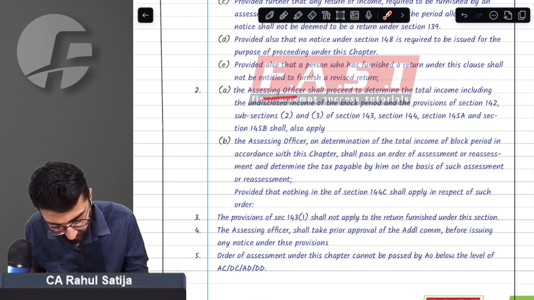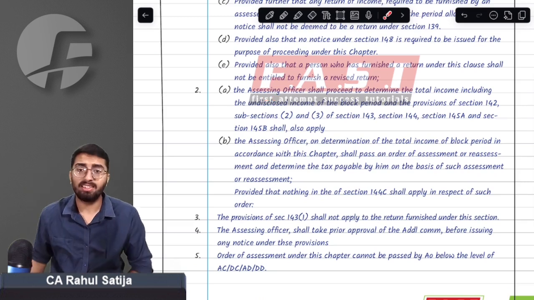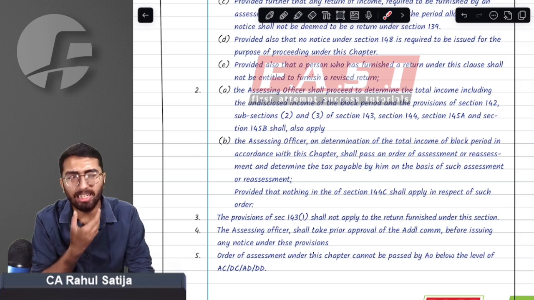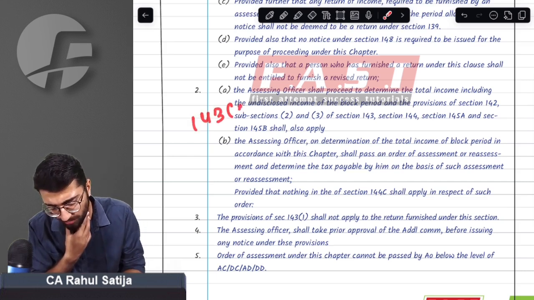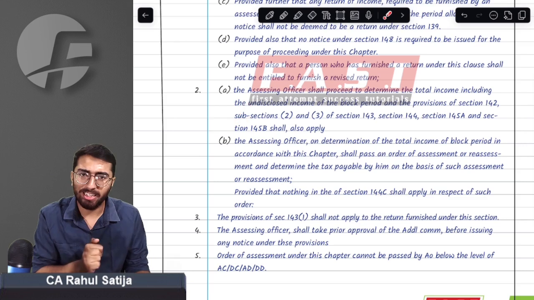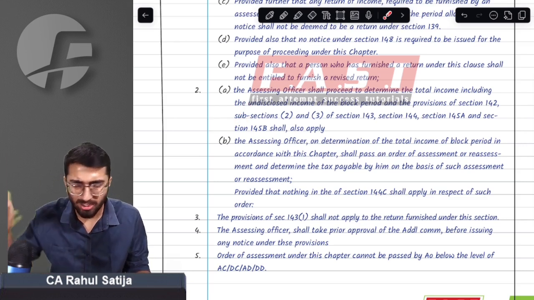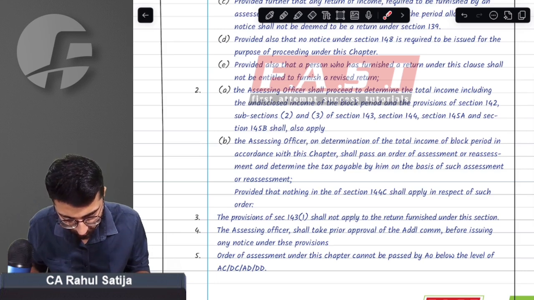You cannot revise this return. You will not even be given an intimation under section 143(1). Remember, whenever you file a return, you get an intimation order. You will not get an intimation. Sir, this is a search assessment altogether. You will not get any intimation.